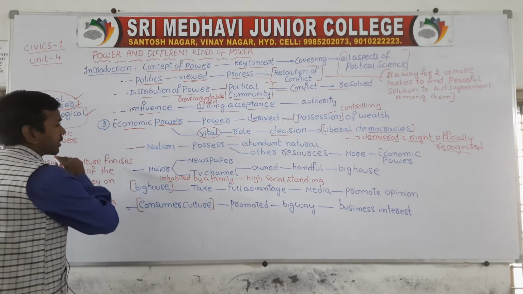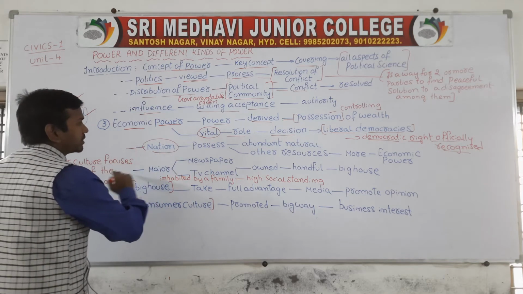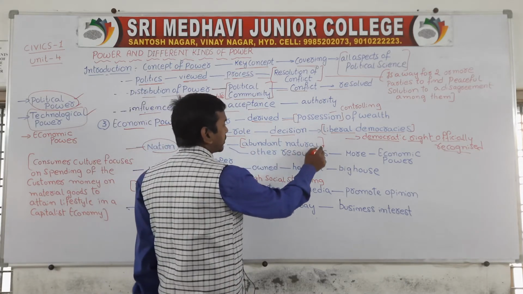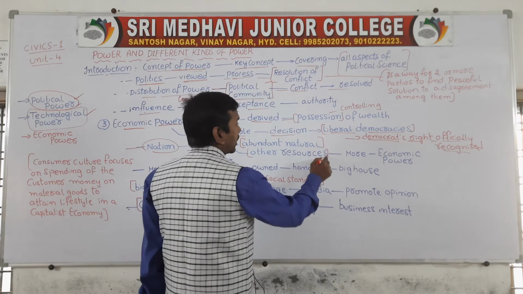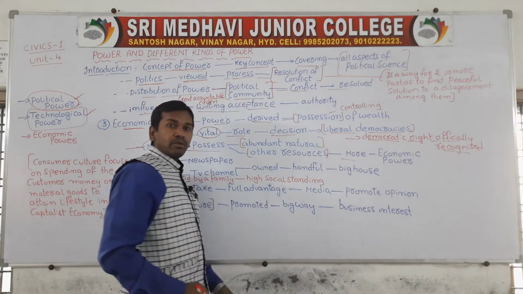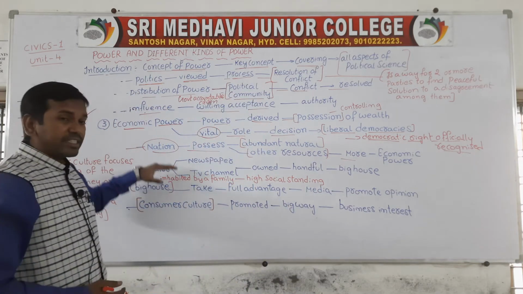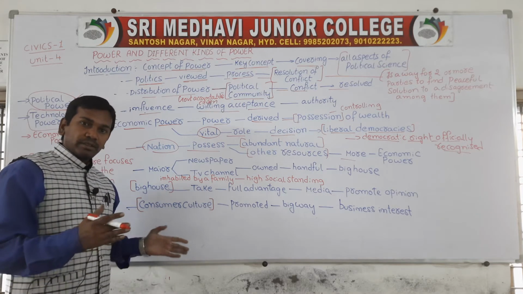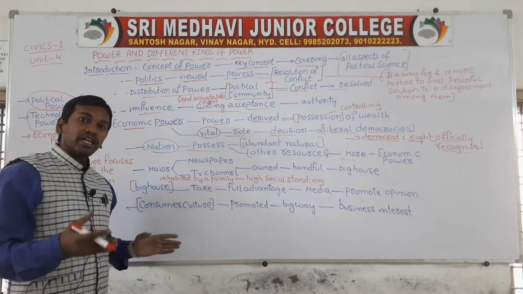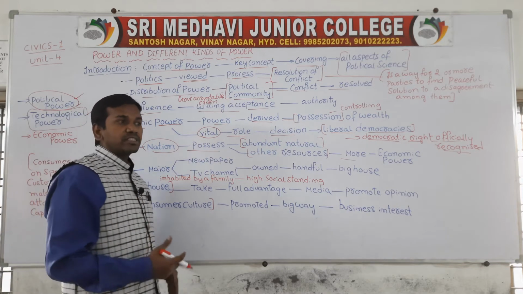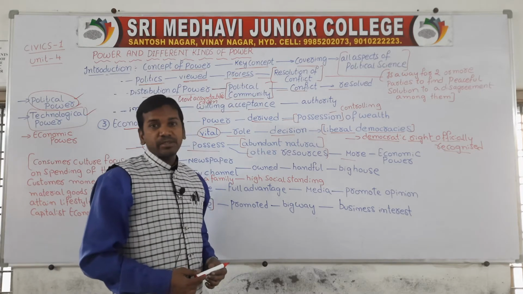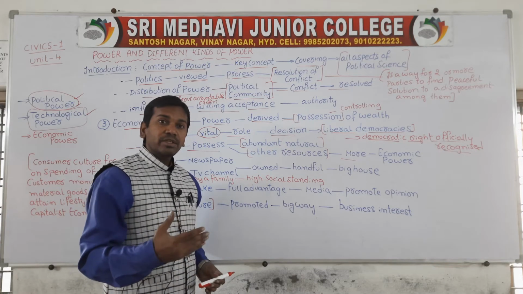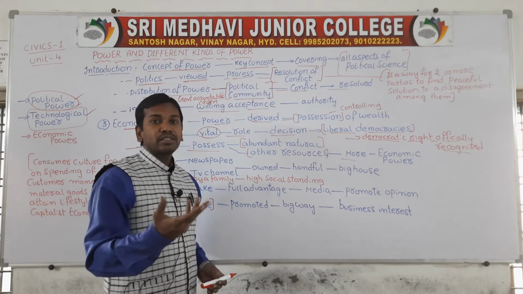Now come to the point of economic power. If a nation possesses huge, abundant resources, a large quantity of natural and other resources, it has more economic power. The best example is the United Arab Emirates and Saudi Arabia. These are countries which have a large quantity of minerals. When they have a large quantity of minerals like petrol, they have large economic power.